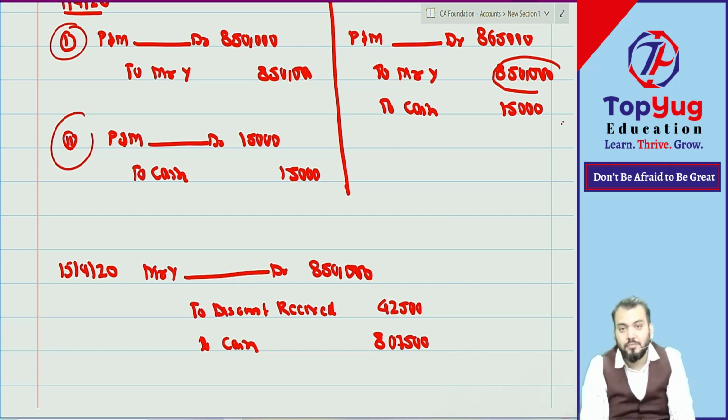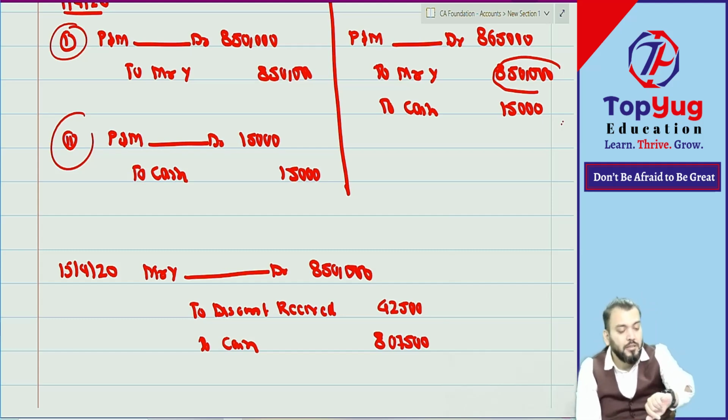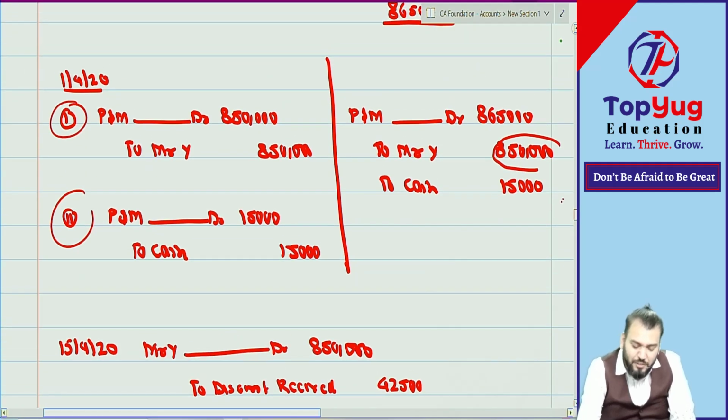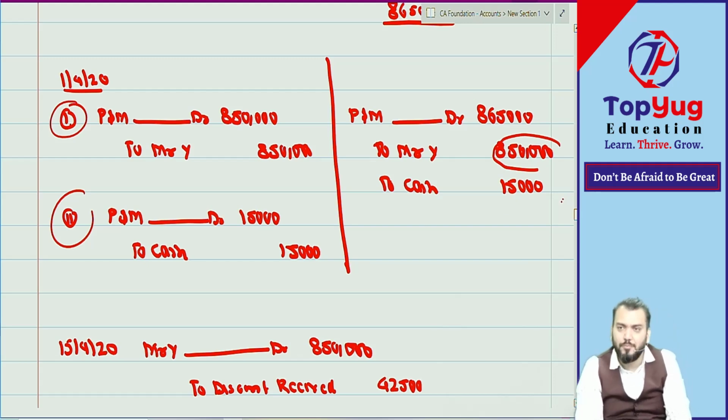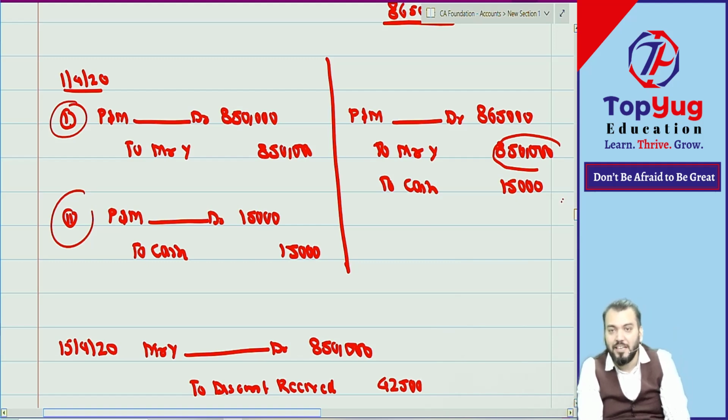Okay, understood. Have you understood? Have you written? The first journal entry either you can do in this way or this way, both are correct. But the second journal entry will be this only. It will not be on 8 lakh 65, it will be on 8 lakh 50 only. I hope you have understood what I want to say. Have you understood this point?